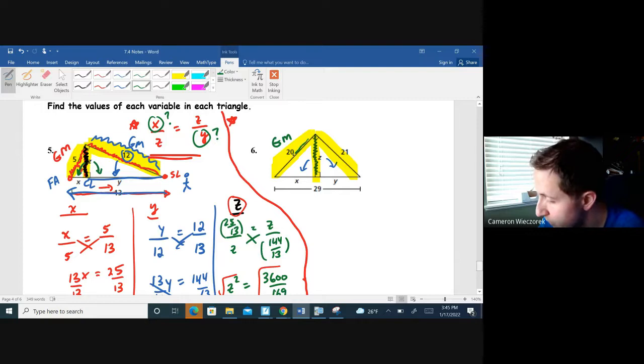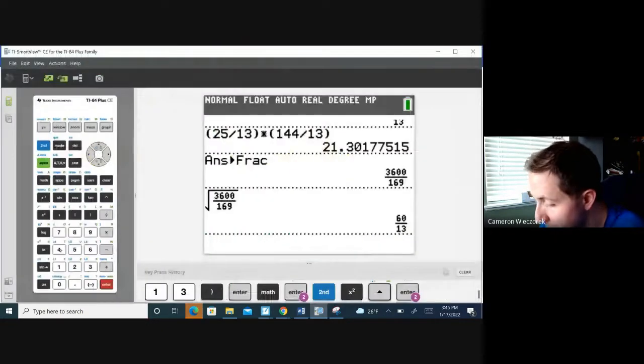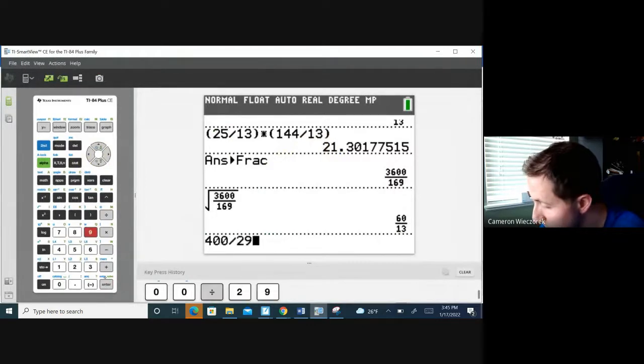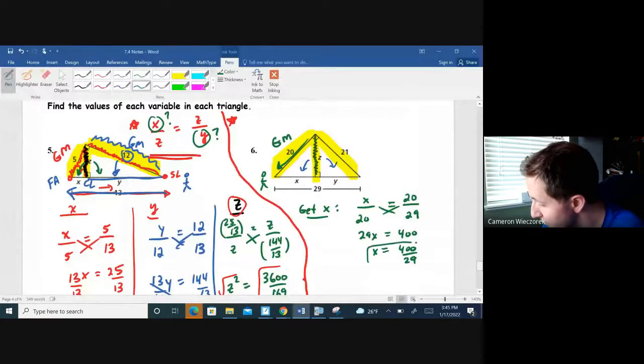So Mountain Man is going to go down the mountain, and he's going to be in the bottom left corner. So first thing I'm going to do is get x. So my proportion, check what you got. You should have 20 in the bottom left and top right corner, and you should have x in the top left, and the entire hypotenuse, 29, in the bottom right. Cross multiply, you get 29x equals 400. Divide by 29, get 400 over 29. And I don't think that reduces anymore. Let's see. Nope, 400 over 29 would be your answer for x.